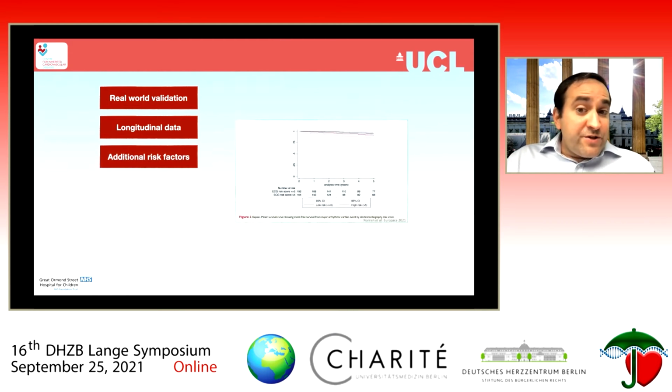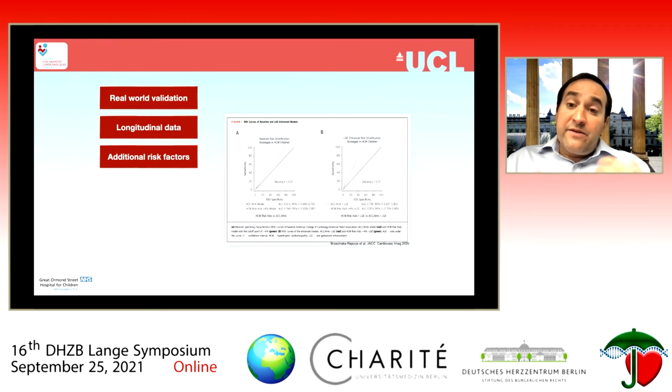We'll need to look at additional risk factors. So we looked to see whether, for example, using the ECG phenotype could refine this model. In our cohort, it didn't. Osman-Smith's cohort suggests that perhaps inclusion of the ECG score might help to refine the model. So still some work to be done in that respect. There's some evidence to suggest that late gadolinium enhancement on cardiac MRI might help to refine this model. This is from Lidia Solkowska's data.